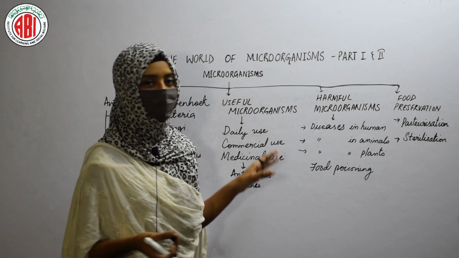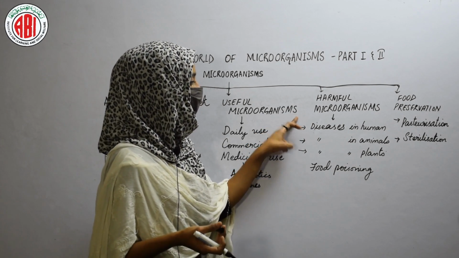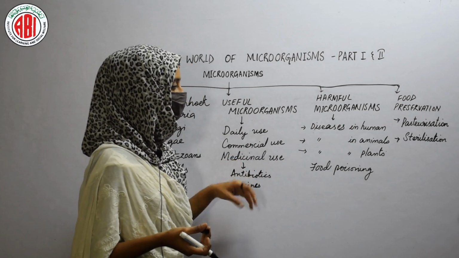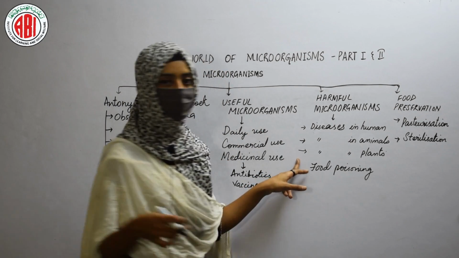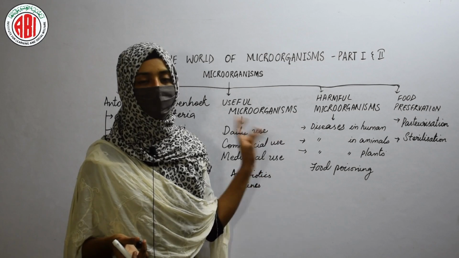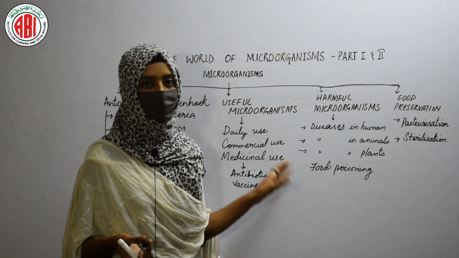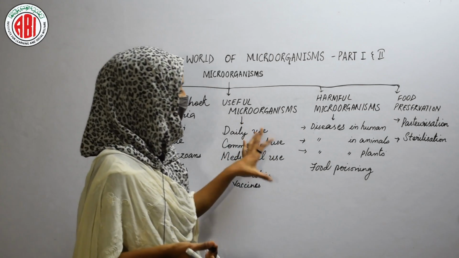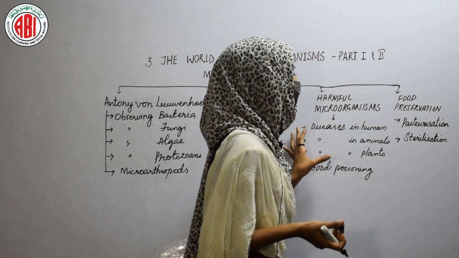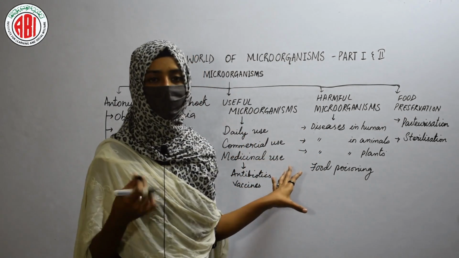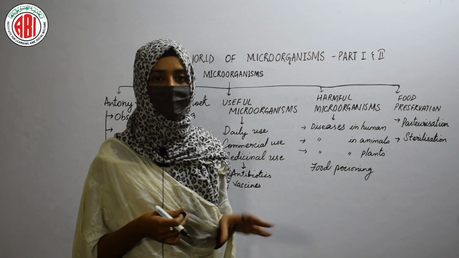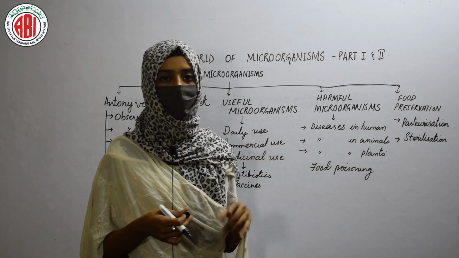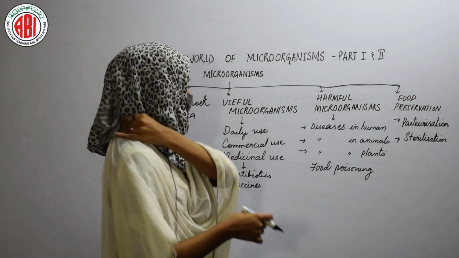These are diseases that can be caused by the microorganisms only, and the microorganisms can enter into plants as well to cause different kinds of diseases like tikka disease of groundnut and tobacco mosaic disease. So these are the different diseases that can be caused by the entry of the microorganisms either from the environment or from the infected person into the healthy individual.